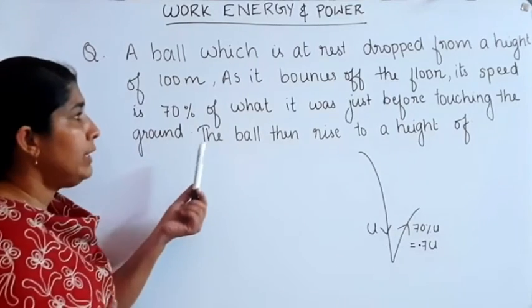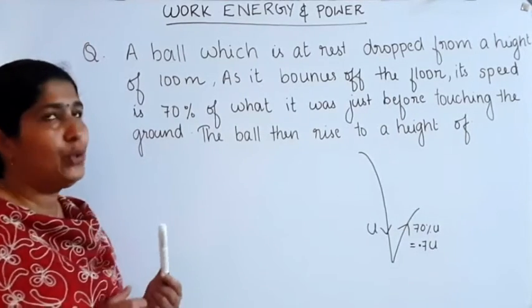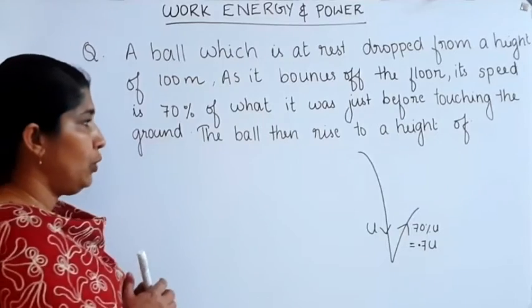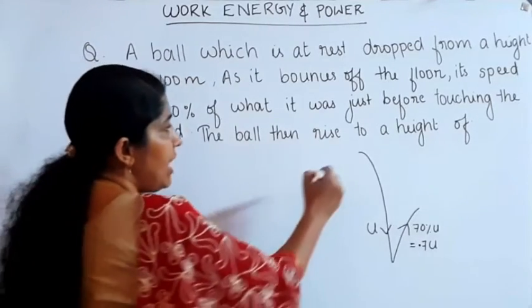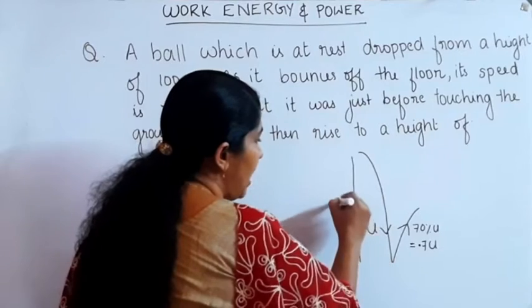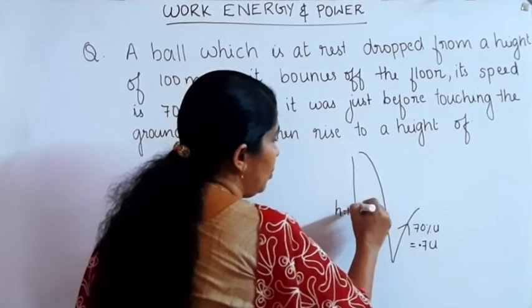The ball then rises to a height of, we want to find out the height of the ball. We know that the initial height h is equal to 100 meter.